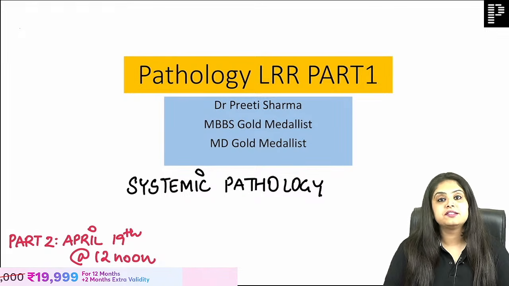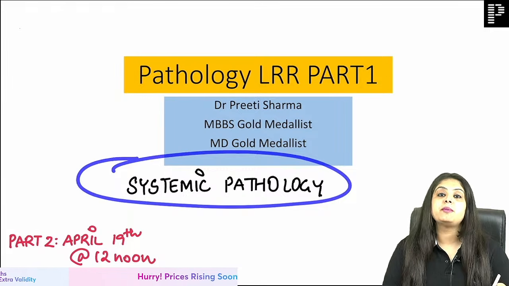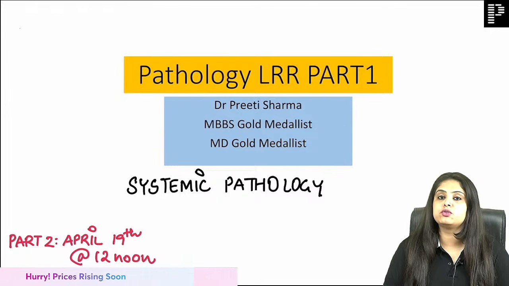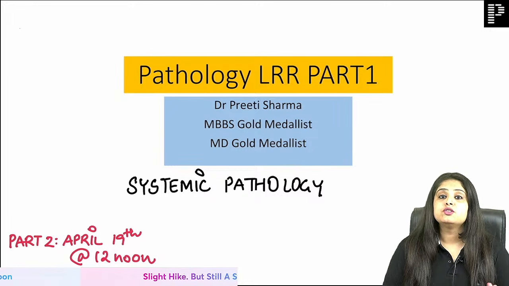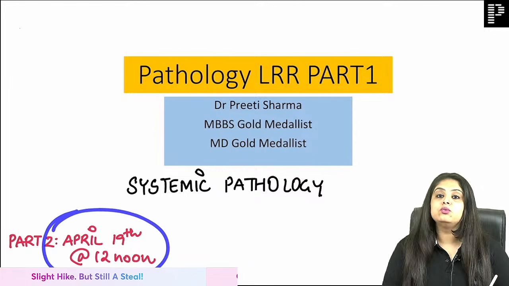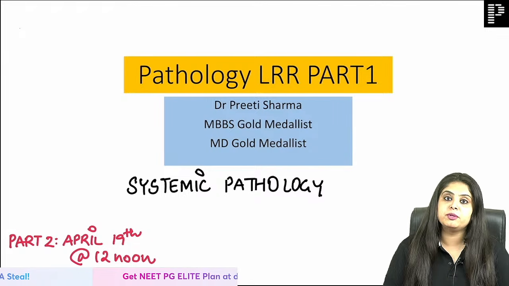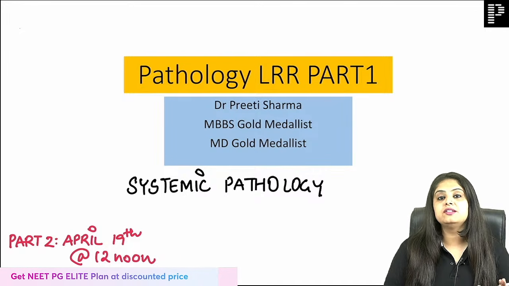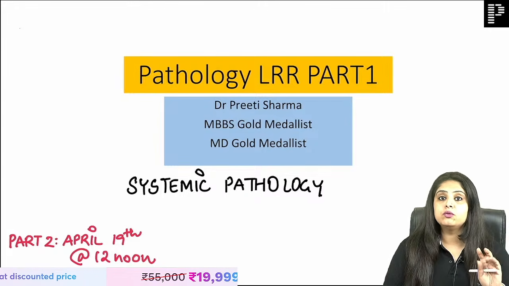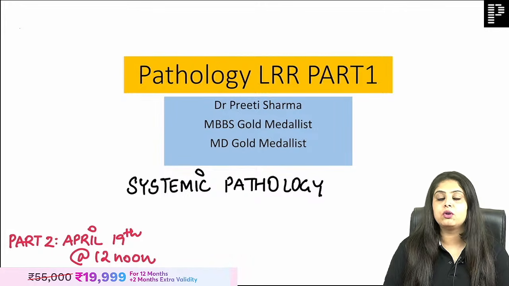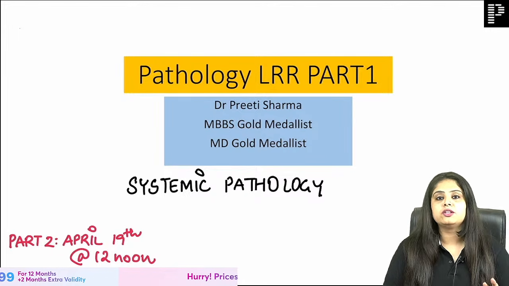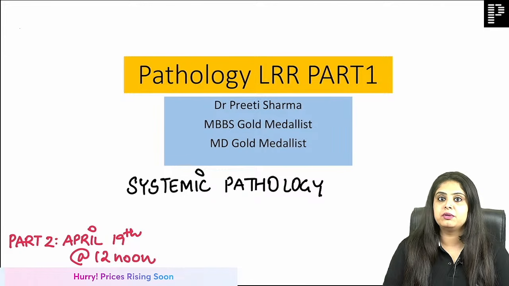Now, also going forward to what this session is all about, let me let all of you know that this is the first part which we are having right now. Today, my focus will be on systemic pathology for 2.5 hours approx. Tomorrow morning, we are meeting again mid-noon, 12 o'clock, and we are going to have general pathology and hematology. So my timeline is 5.5 hours over 2 days where I will be able to wrap up all of this that is required for pathology, and then I'll tell you the plan for micro that will follow.